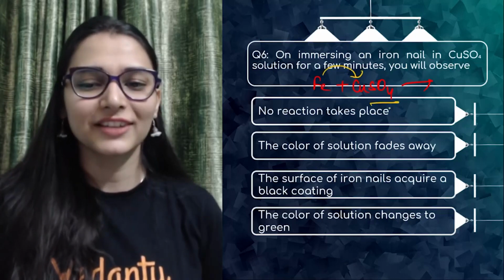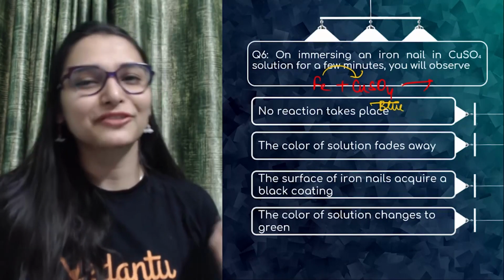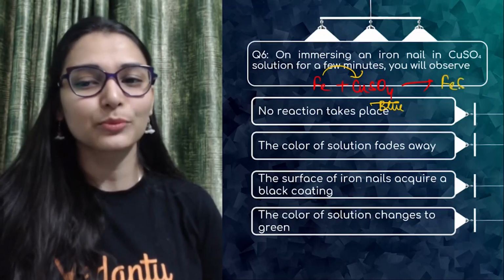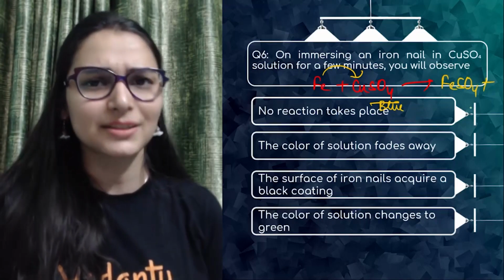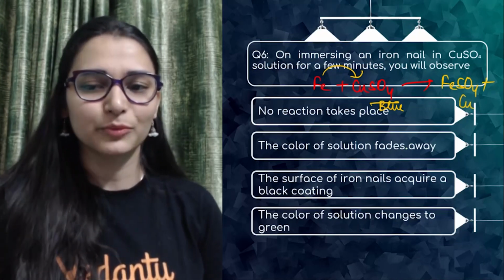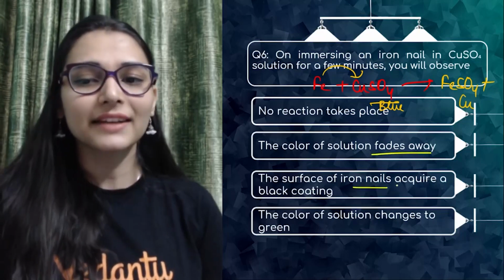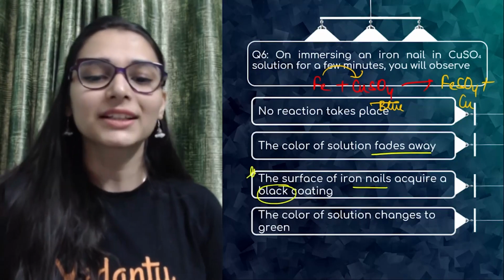Copper sulfate has a beautiful blue color, and that blue color is going to fade away. It will become pale green because more reactive iron has displaced less reactive copper. So yes, this reaction will be taking place. The color of the solution fades away. The surface of iron nails acquires a brown coating.